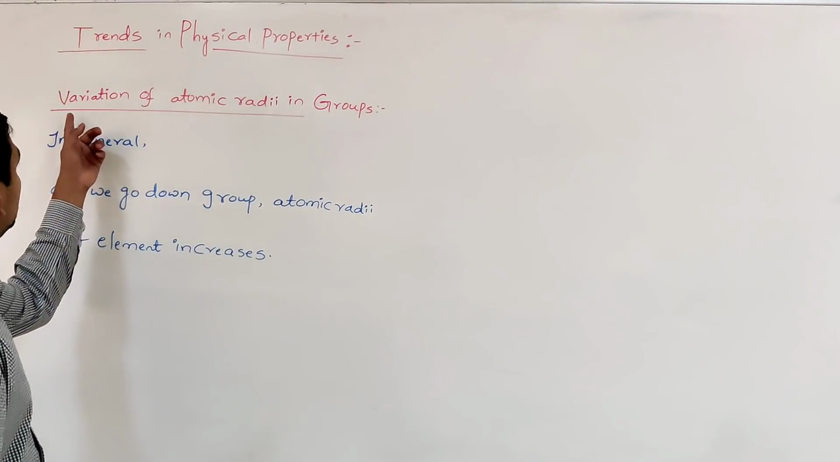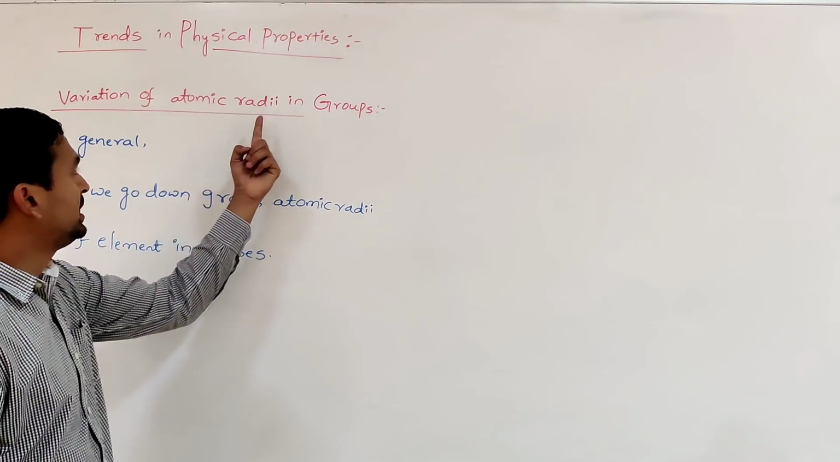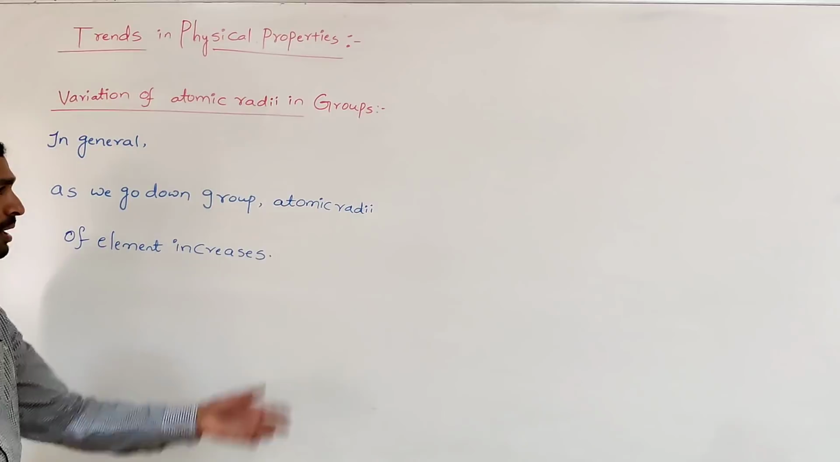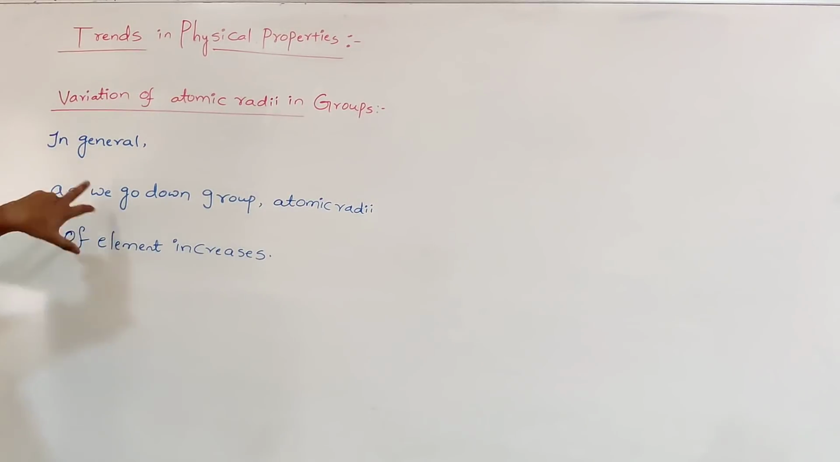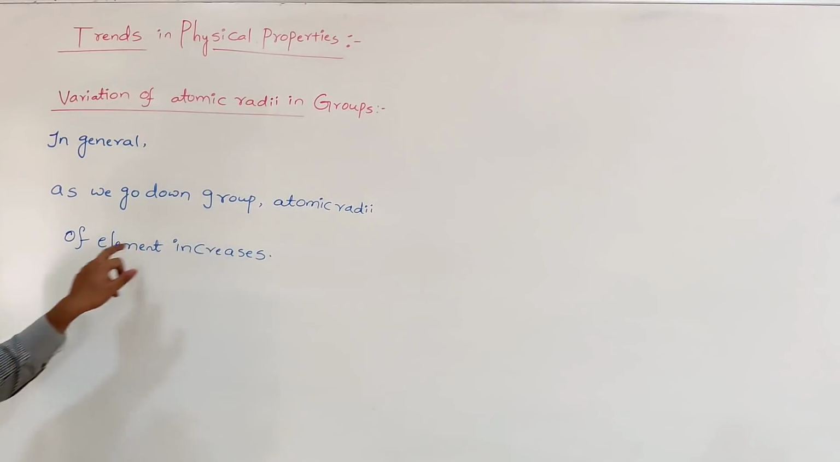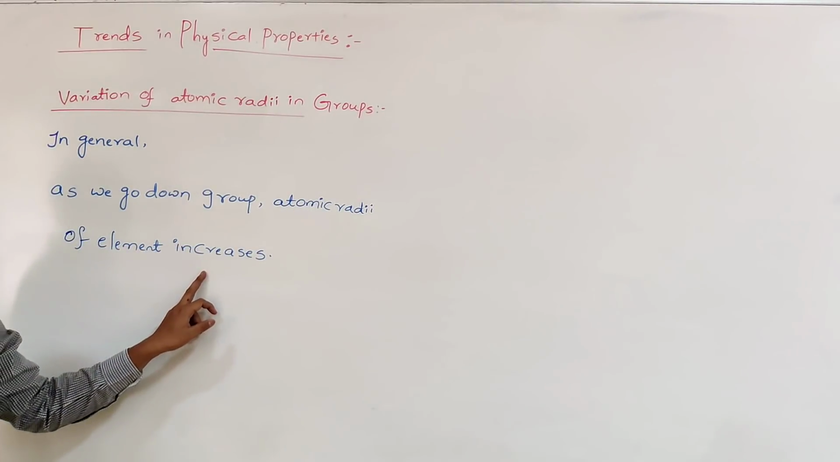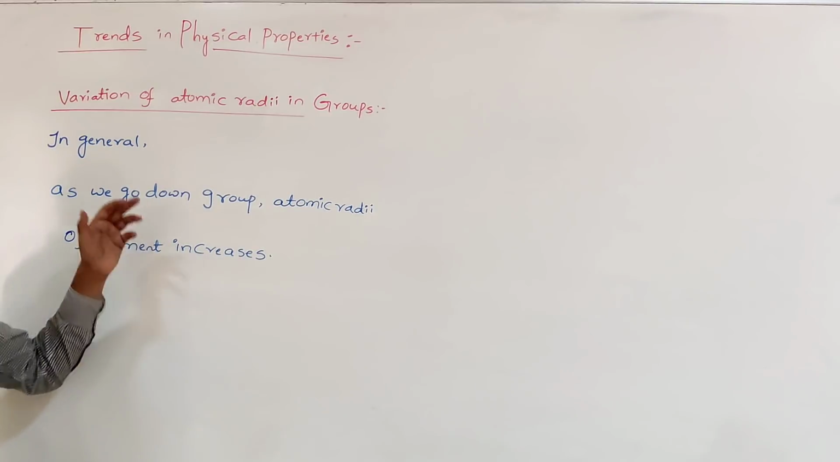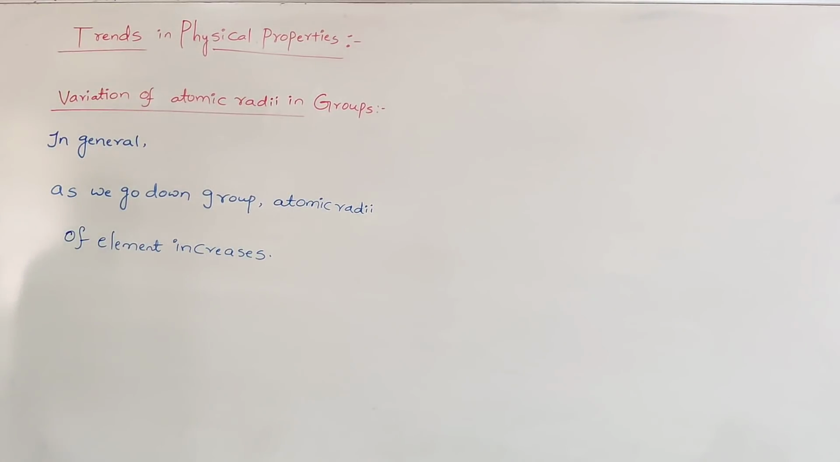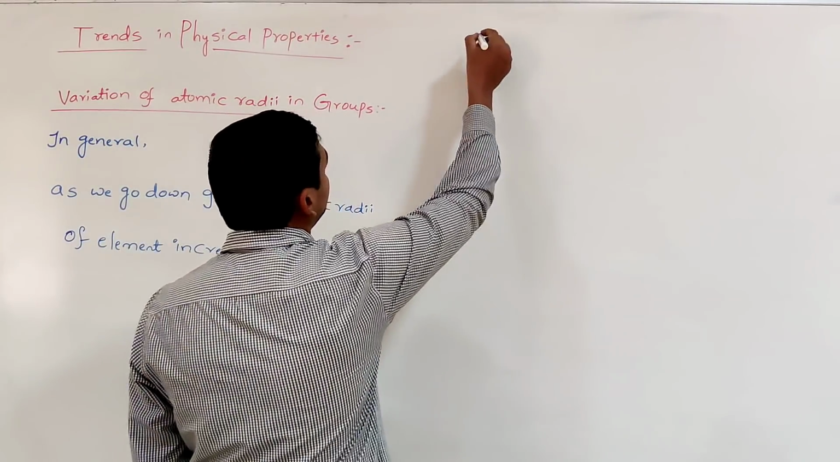Now we discuss the variation of atomic radii in groups. In periods, atomic radii decreases. What happens in the groups? There is a statement: in general, as we go down the group, the atomic radii of elements increases. So in any group, as we move from top to bottom, the atomic radii increases. Why does it increase? Let us take an example.